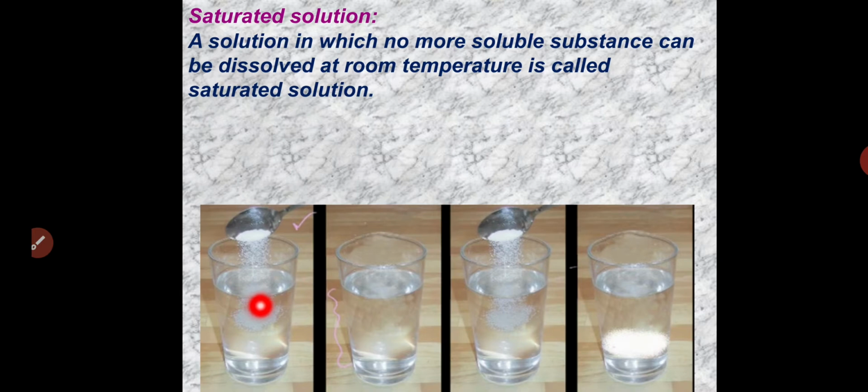This solution is called what? Saturated solution. A solution in which no more soluble substance can be dissolved at room temperature is called a saturated solution. Why is room temperature important? You may say, miss, we may heat this liquid and make it dissolve some more sugar. That is a different method. But when we dissolve sugar in normal temperature liquid, this is called a saturated solution.